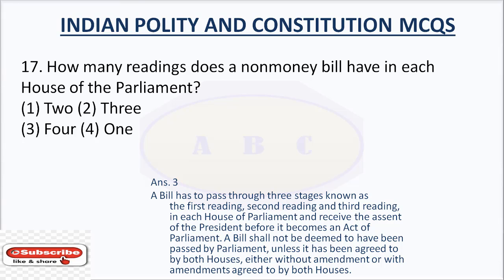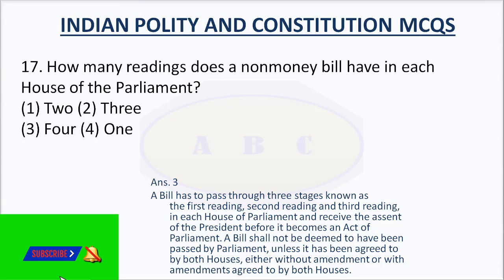A bill has to pass through 3 stages known as the first reading, second reading and third reading in each House of Parliament and receive the assent of the President before it becomes an Act of Parliament. A bill shall not be deemed to have been passed by Parliament unless it has been agreed to by both Houses, either without amendment or with amendment agreed to by both Houses.